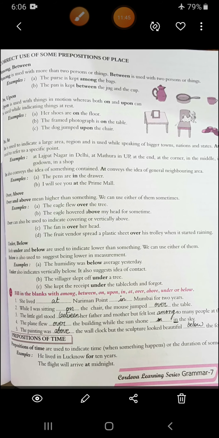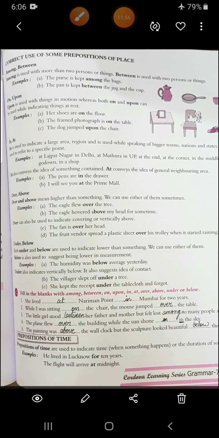Then over and above. What is the difference between over and above? Over and above mean higher than something. We can use either of them sometimes. Like the eagle flew over the tree. The eagle hovered over my head for some time.